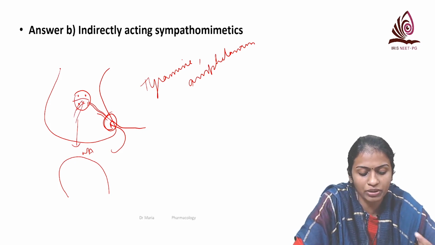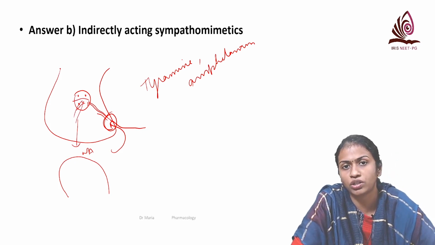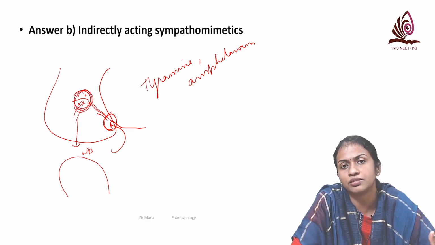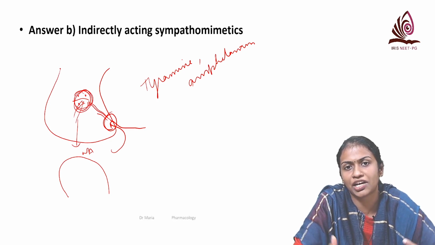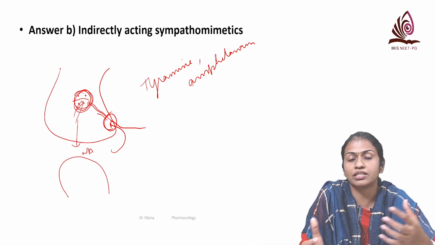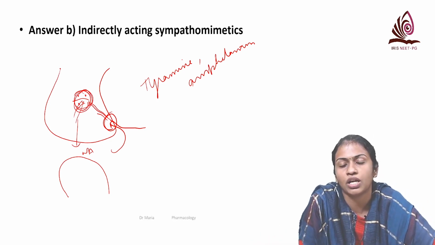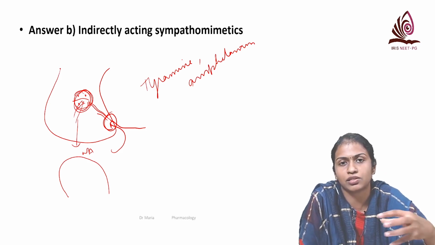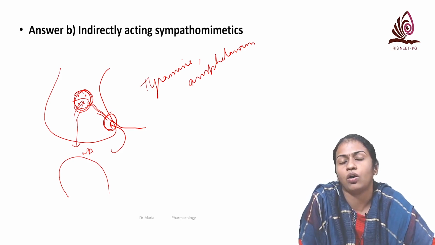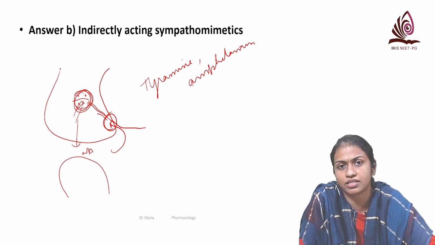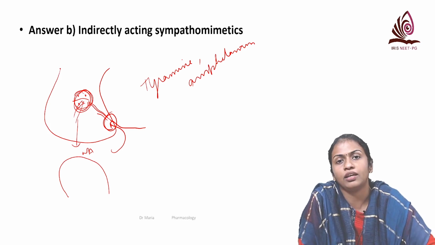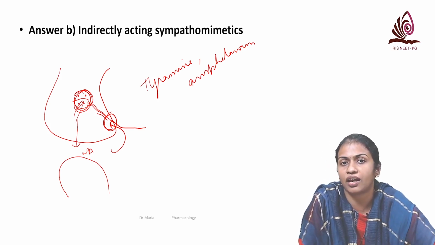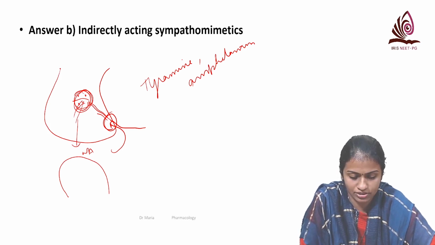So when you're repeatedly giving tyramine at short intervals, the stores get depleted, and as a result, the response decreases. That is a major mechanism by which tachyphylaxis is seen. There are other mechanisms, like slow dissociation from the receptor site, or there may be down regulation or desensitization of the receptors, but mainly it is the stores getting depleted because these are indirectly acting sympathomimetic agents.